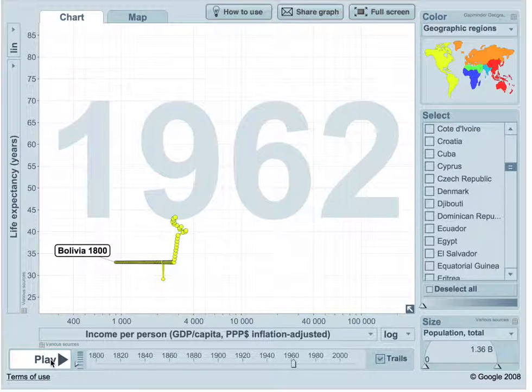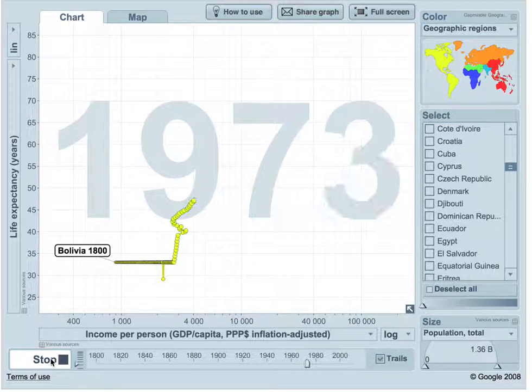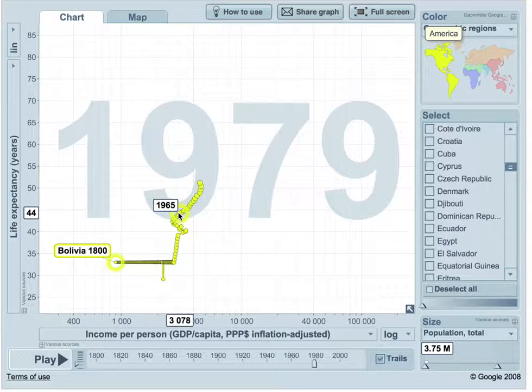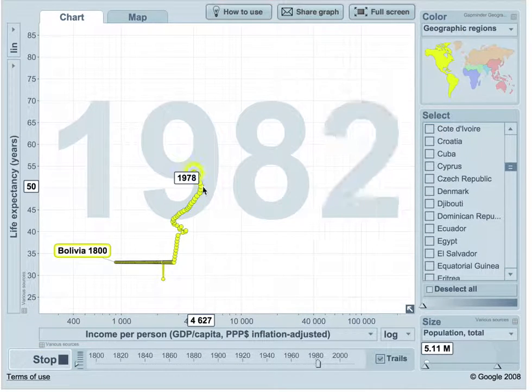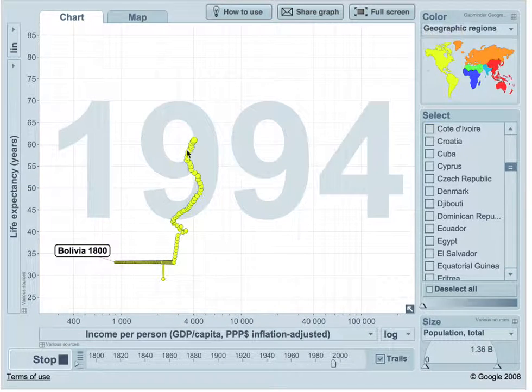As we hit play, we can see that in the 1960s the shift precipitously went to the right, causing both indicators to go up as well till 1978. Later on, as we hit play, we can see that the shift started zigzagging to the left and to the right, making income unstable.